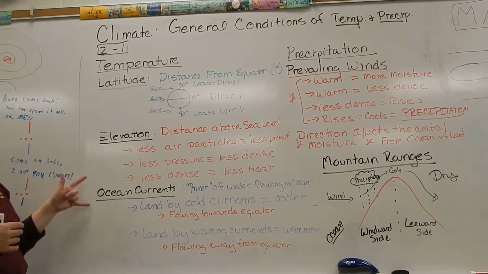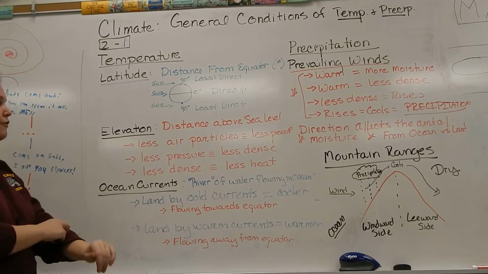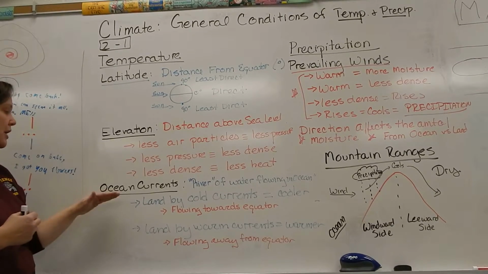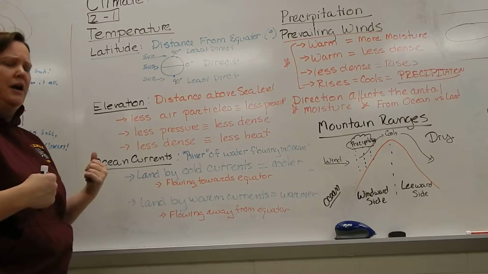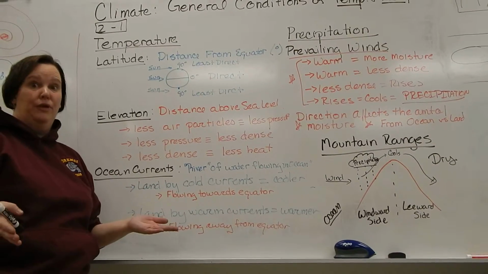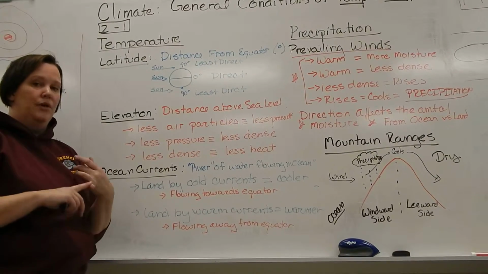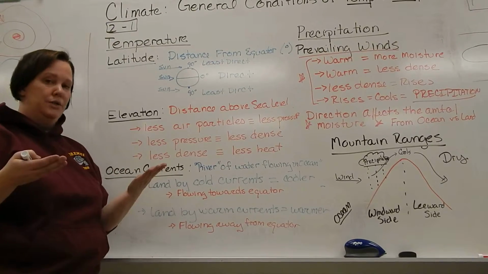The other large natural factor, these are all natural factors for temperature in a region, are the ocean currents. Now, we didn't really talk about the ocean currents, we talked about air currents, but the ocean currents are affected exactly the same way because they're both fluids. So where you have an area where there's a lot of heat, that warm water rises just like the warm air rose.